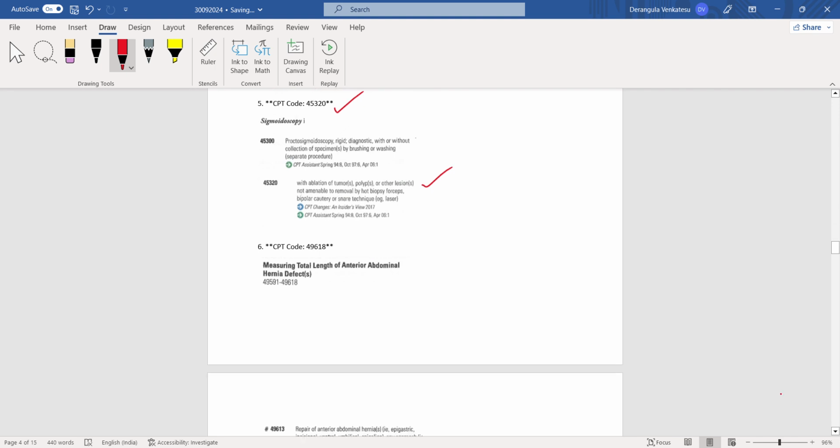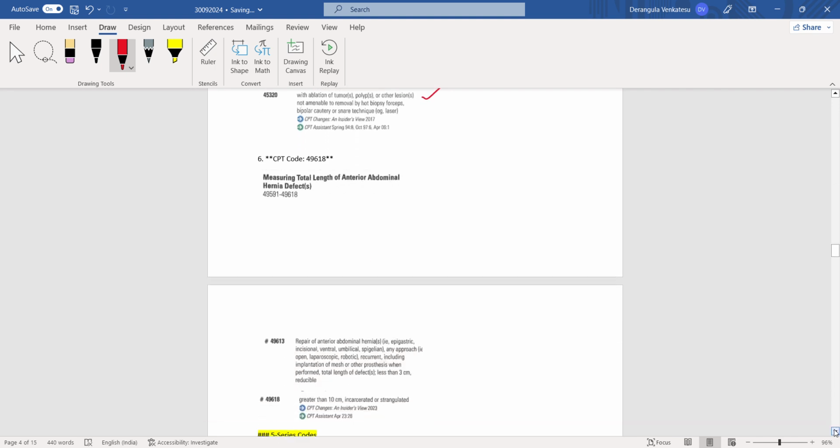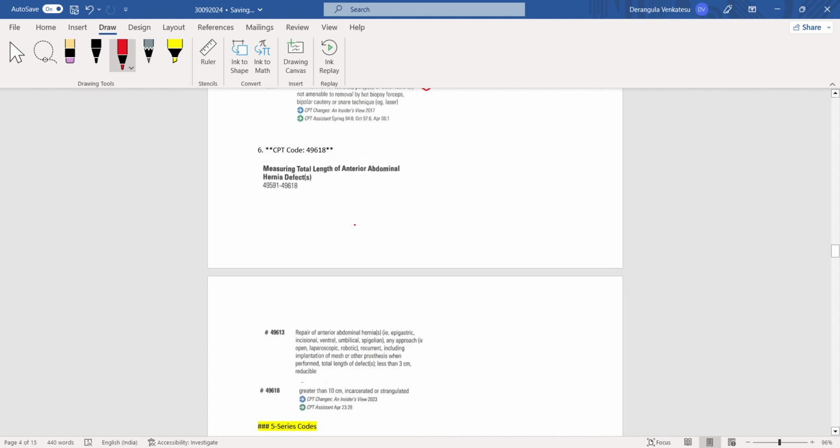And next question they asked on measuring total length of anterior abdominal hernias. From hernia they have asked.